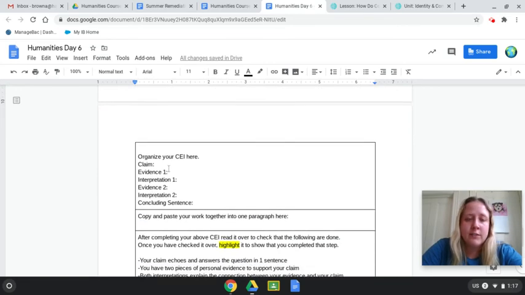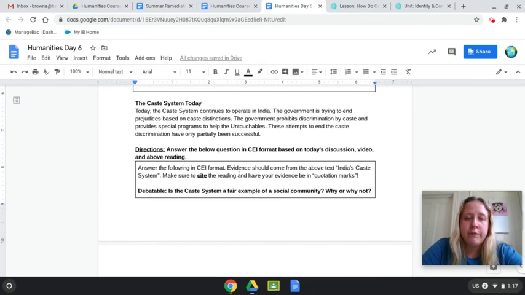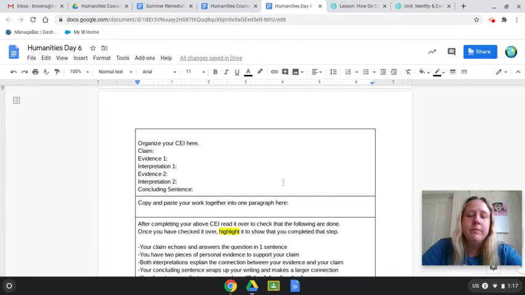So you're going to organize your CEI first. You need a claim, so echo and answer your question. You're going to need 2 pieces of evidence. Make sure the first time, you cite the text. I have the text name right here for you. You can always copy and paste. Make sure the text gets capitalized in quotations. Make sure your quote is in quotations.